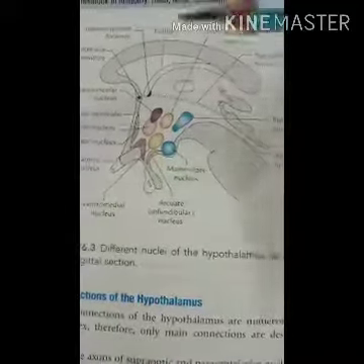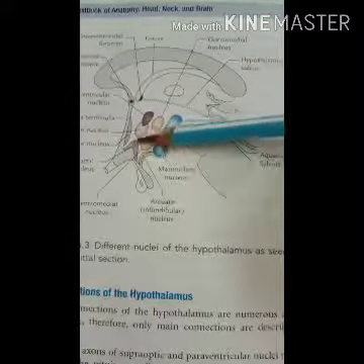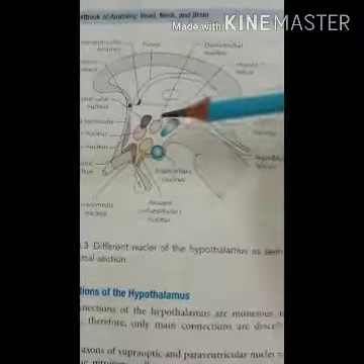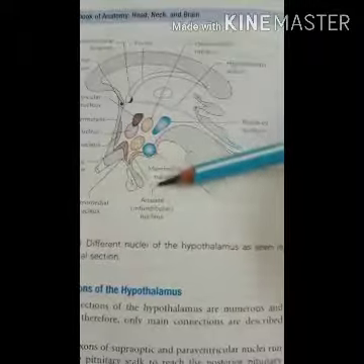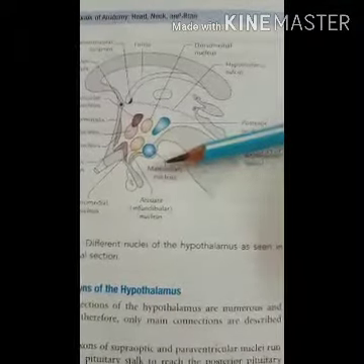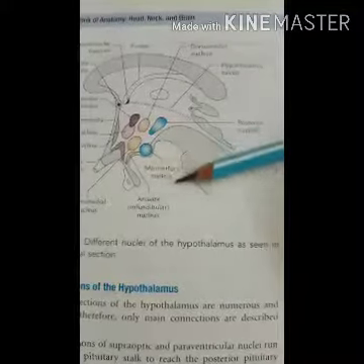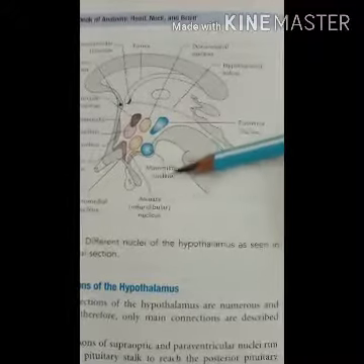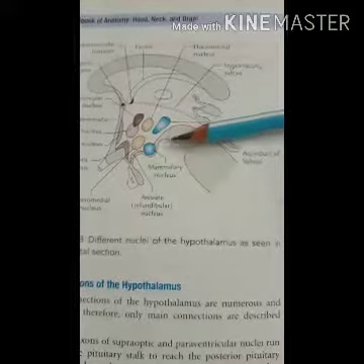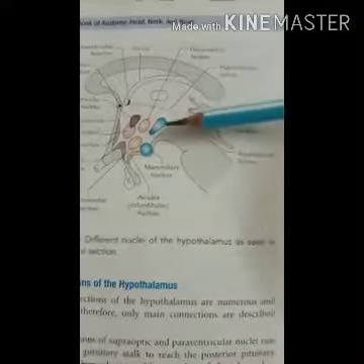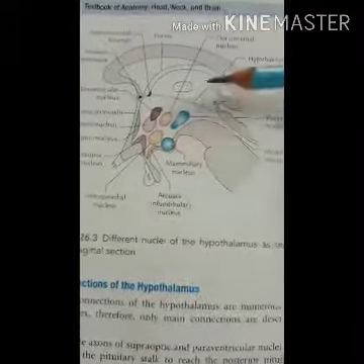Then the second tract, or the second connection, is from the tuberal nuclei, present in the tuber cinerum. The axons from the tuberal nuclei enter the region of the median eminence to deliver the neurosecretory material to the hypothalamo-hypophyseal portal system of blood vessels, to control the secretion of hormones from the anterior pituitary gland. That means the adenohypophysis. Then the third is the long axons from the thalamus.